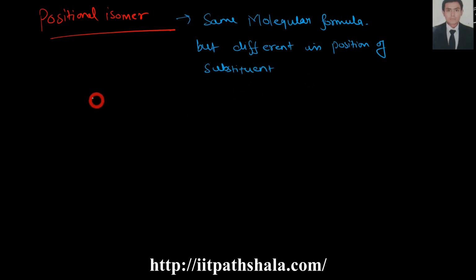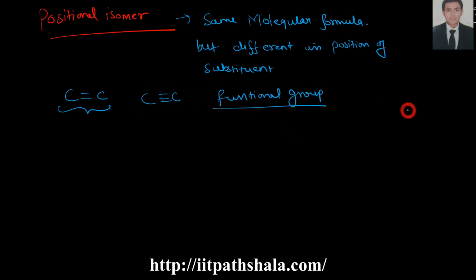So what are your substituents? A double bond, a triple bond, or any functional group in your main parent chain is your substituent. Okay, so now there will be a difference in their position.